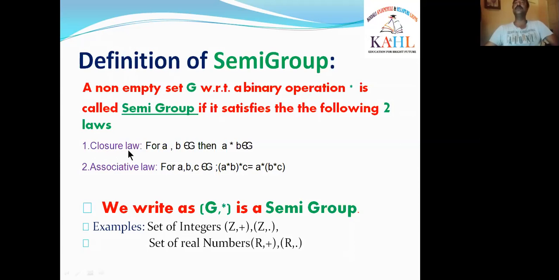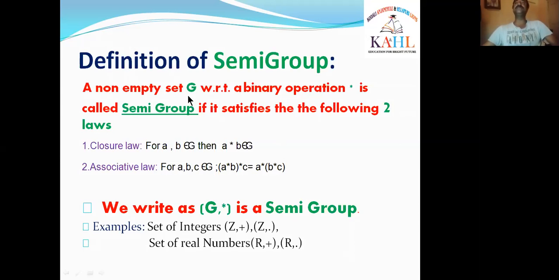Here we observe that in the closure law, we are taking only two elements, a, b. If you observe the cursor, you can see that a, b are in G. For that, a star b, here we take star because this is the definition. Overall, we are taking the star. If we take some integers, we can take addition as a binary operation, and multiplication is also a binary operation. Like that, operations are used as binary operations for any two elements. Okay, right. Now we see the example for this semigroup. What is the semigroup? I am repeating that.